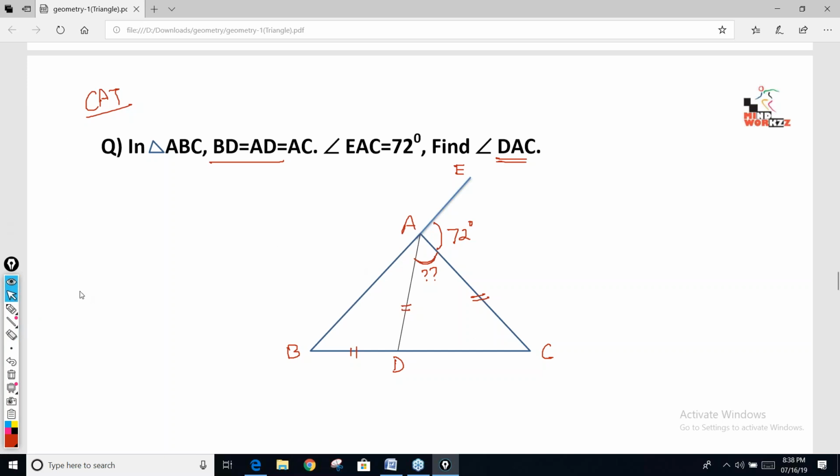Vineet, are you getting the question? Can it be 144? Himanshu Singh, this angle is 108, dear. This complete angle is 108. The angle made on a straight line is 180, na? So if this angle is 72, what about this angle? This angle is 108. But which angle did I ask? I asked only this angle. So this angle cannot be 108. That is wrong.